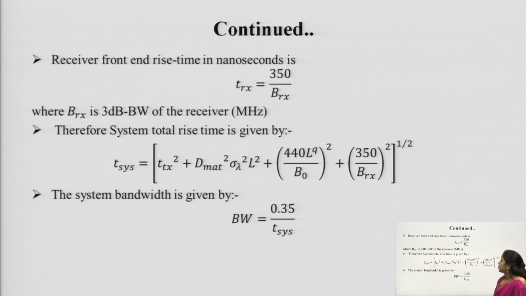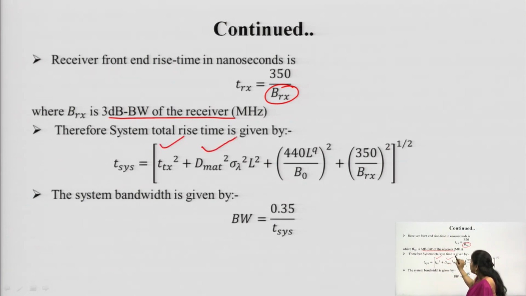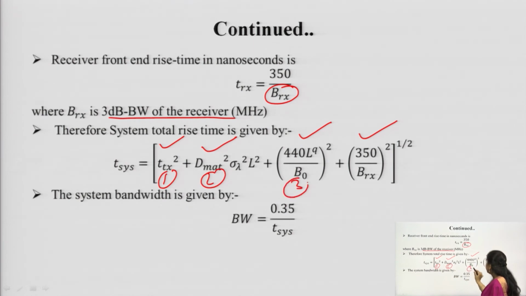Receiver rise time will be equal to 350 upon beta Rx, where beta Rx is the 3 dB bandwidth of the receiver. And simultaneously the total rise time can be given by transmitter, dispersion, modal, receiver. So, these are the 4 contributors, first, second, third and fourth.